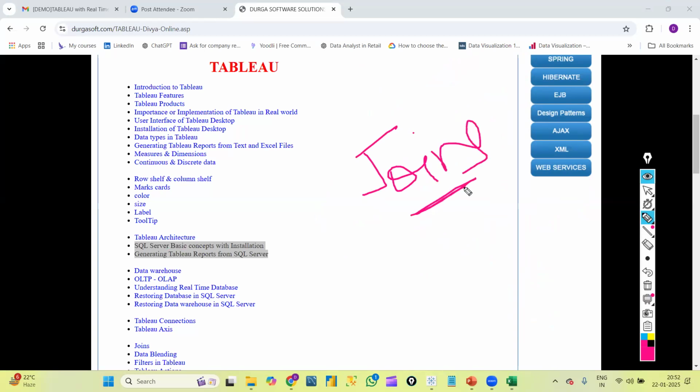Okay, only that part of SQL will be covered here, only basics. At least those basics are required to learn Tableau. That is the reason we included those concepts here.